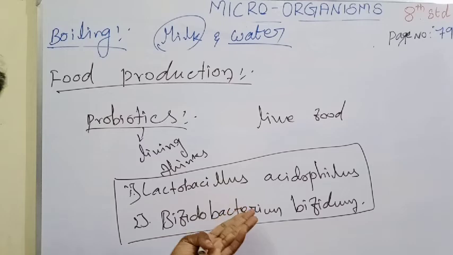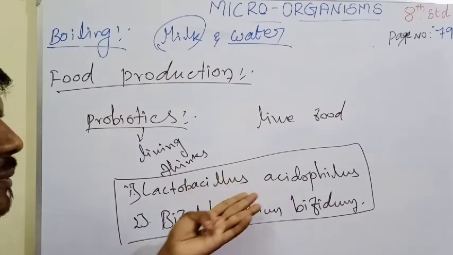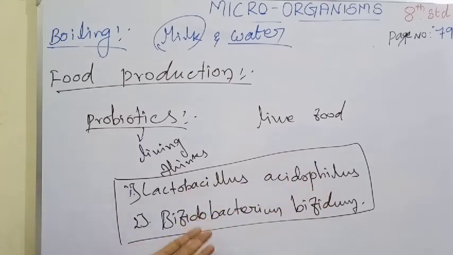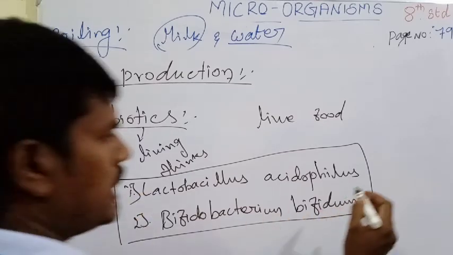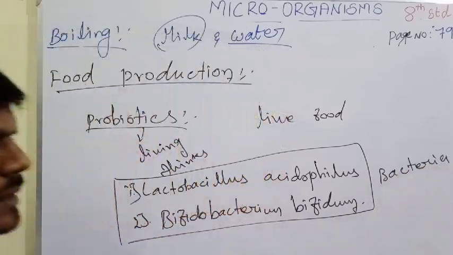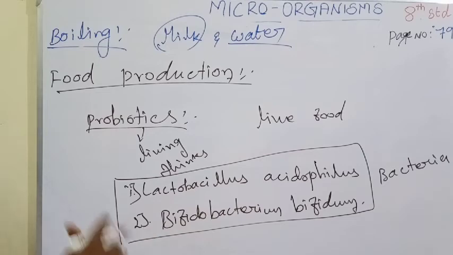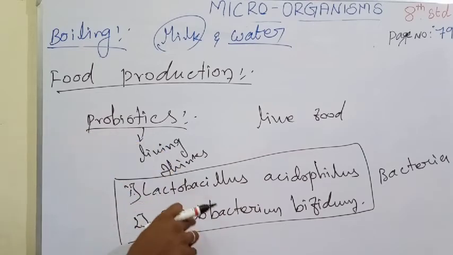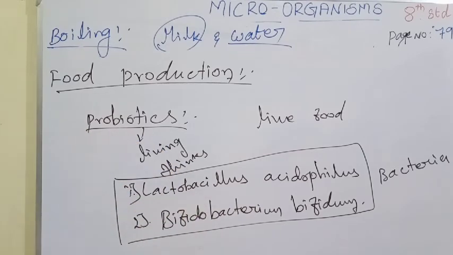If these two microorganisms are alive in a food, then we get benefits. What benefits? These bacteria improve the microbial spectrum in the gut. What are the bacteria present in living food? For probiotics, you want to write these two microorganisms. These bacteria improve the microbial spectrum in the gut and thus contribute to the following effects.